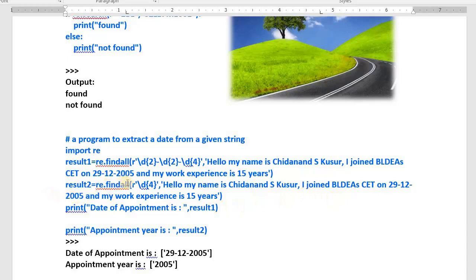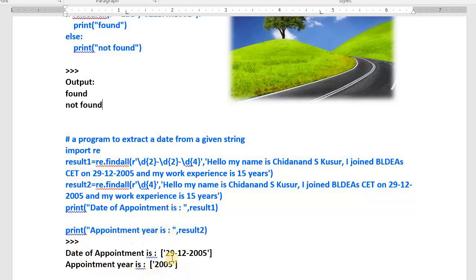Then how to search? Again, regular expression in single quote. I am searching \d, compulsory. I am searching a digit which needs to have compulsory how many digits? 4 digits. That means we find only one pattern like that, 2005. That 2005 will be stored in result2. I am printing appointment year is result2. See the output, appointment year is 2005.